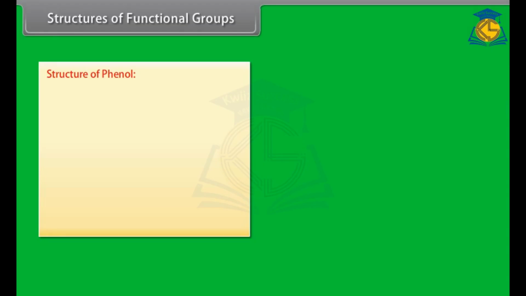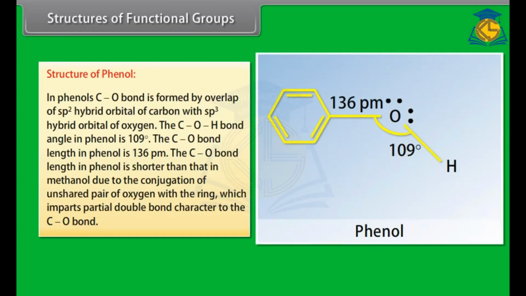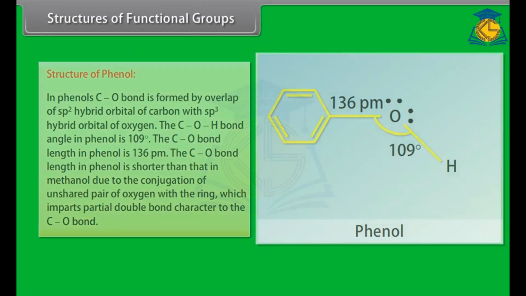Structure of phenol. In phenols, the C-O bond is formed by overlap of sp2 hybrid orbital of carbon with sp3 hybrid orbital of oxygen. The C-O-H bond angle in phenol is 109 degree. The C-O bond length in phenol is 136 picometer. It is shorter than that in methanol due to the conjugation of the unshared pair of electrons of oxygen with the ring, which imparts partial double bond character to the C-O bond.